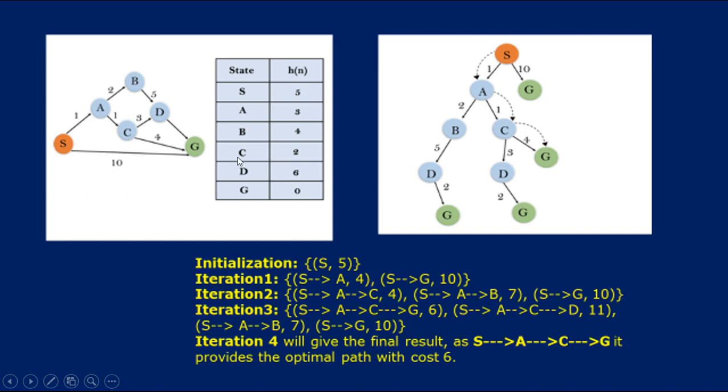by adding these two we calculate f of n. The path that gives the lowest cost, like S, A, C and G, is considered the best solution, the optimal path. Taking S to G directly gives you 10, whereas going S, A, C and then to G gives the lowest path cost. That is what is considered the optimal path. This is what A-star search follows.